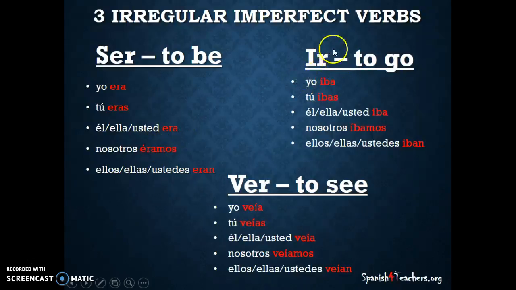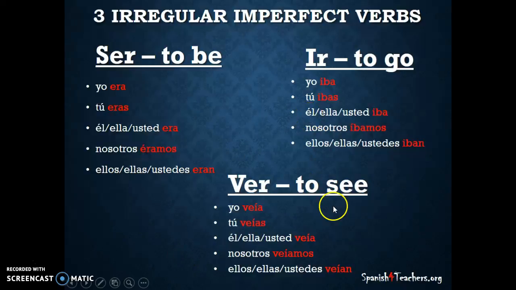The second verbo irregular is ir, which means to go, as we all know. The pronunciations are iba, ibas, iba, íbamos, iban. Again, noticing that only the nosotros form has the acento, the accent mark. So I went, or I used to go, you went, or you used to go, so on and so forth. Again, keeping the phrase used to in mind, as it's very important when using the imperfect tense.